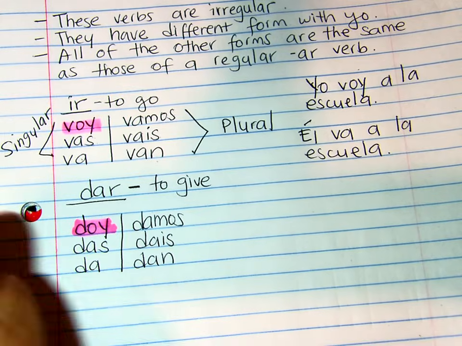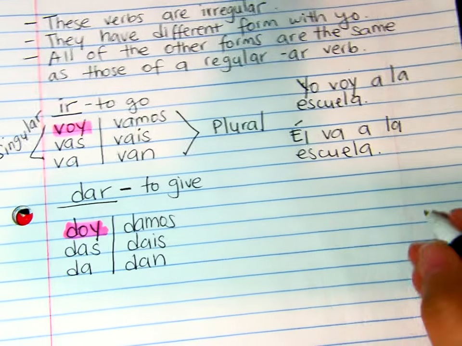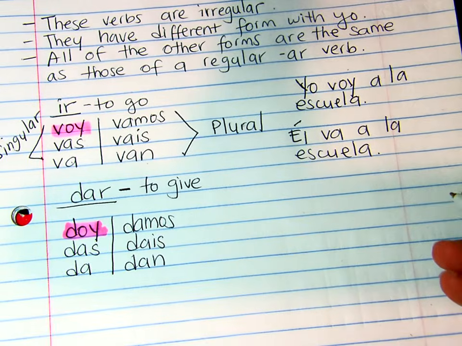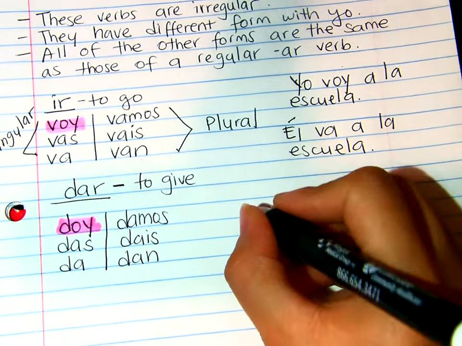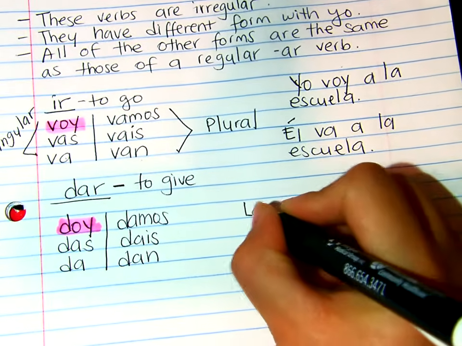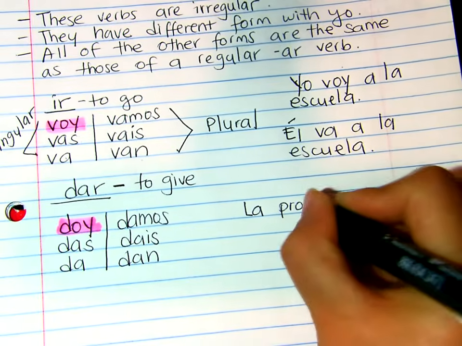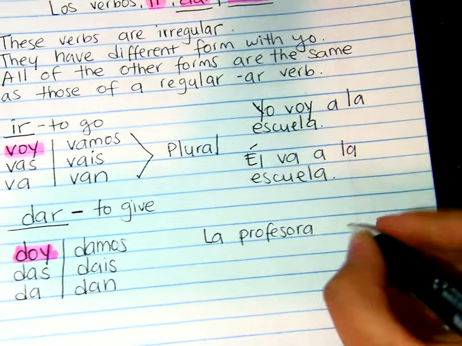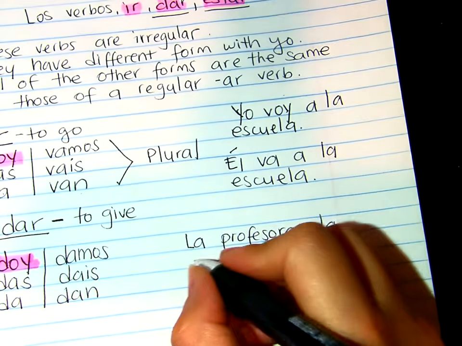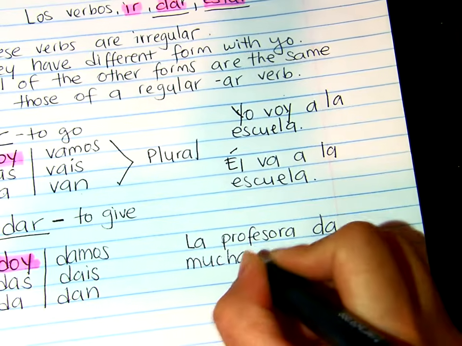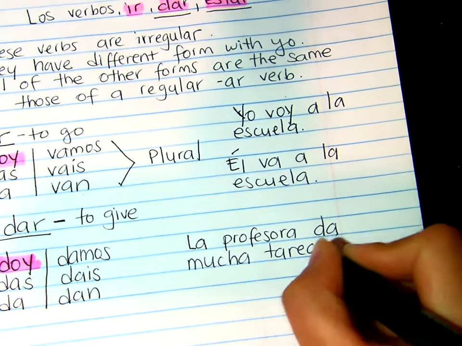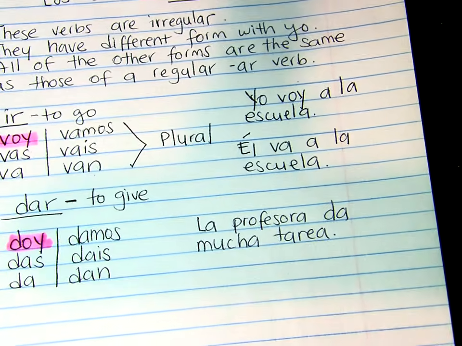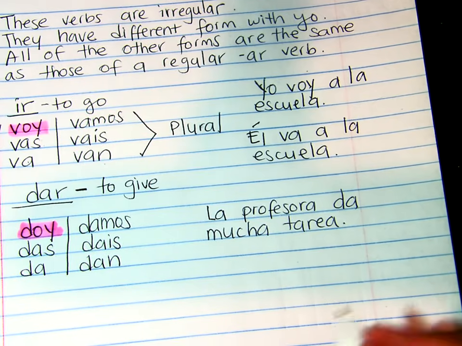So let's see. I want to say the teacher gives a lot of homework. La profesora da mucha tarea. Okay, the teacher gives a lot of homework.